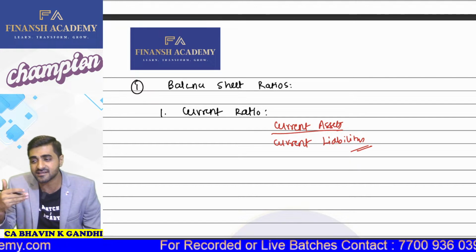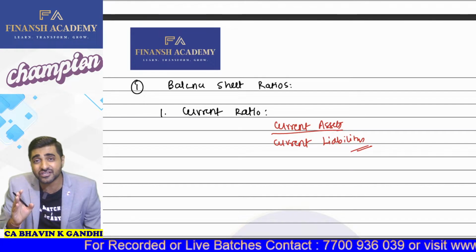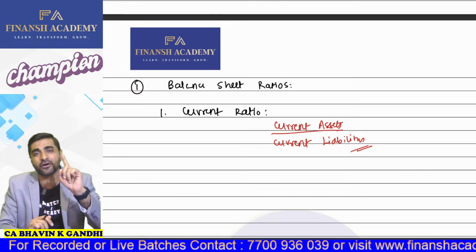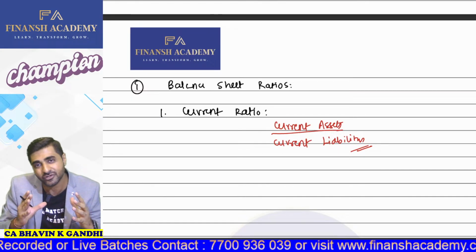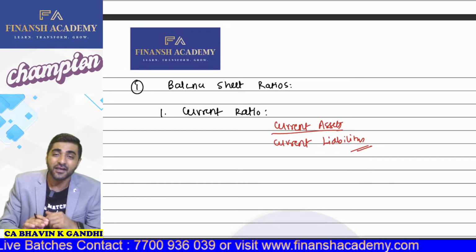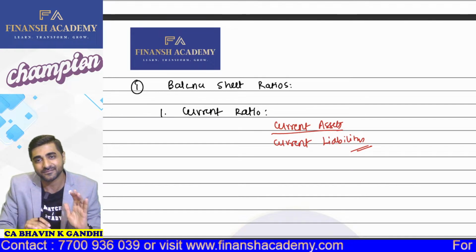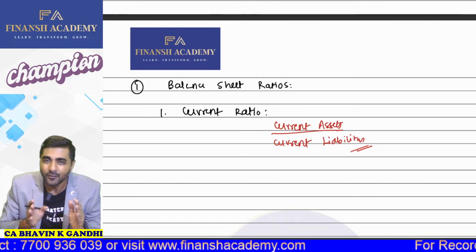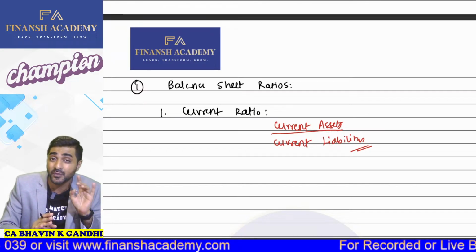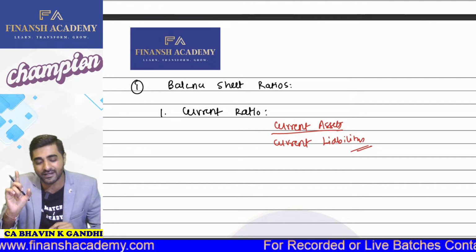So what are current assets? Current assets are those assets which can be converted into cash within a period of 1 year. Those assets are called your current assets. And current liabilities are those liabilities which can be repaid within a period of 1 year. So it is very clear what current assets and current liabilities are.